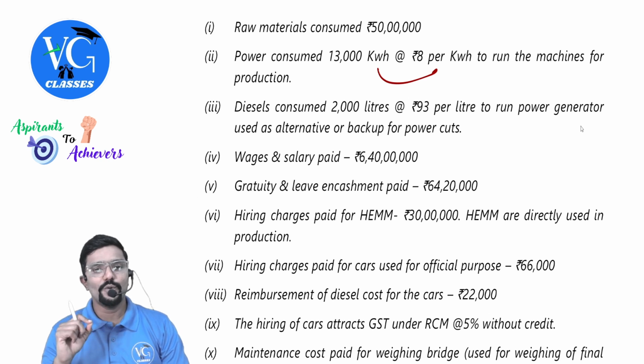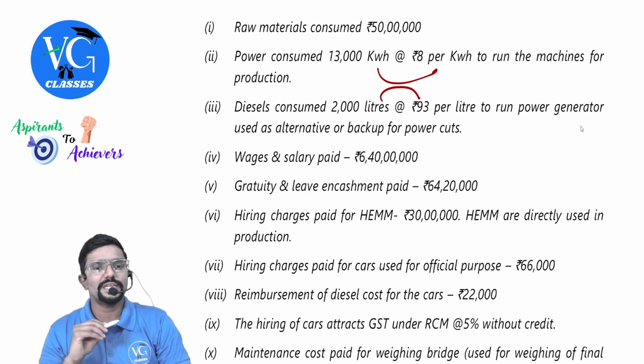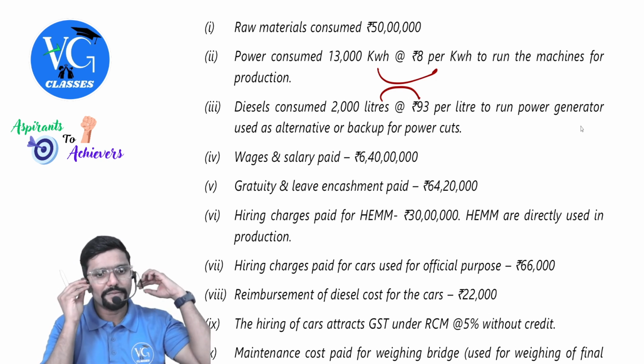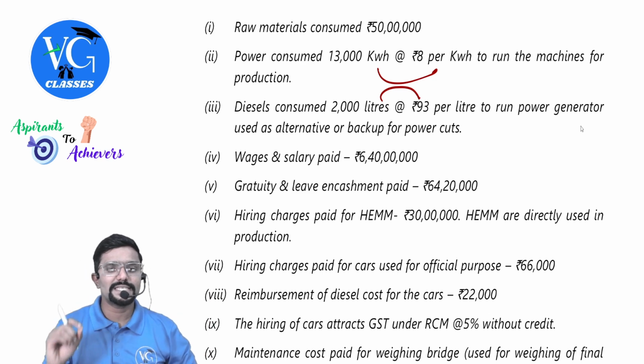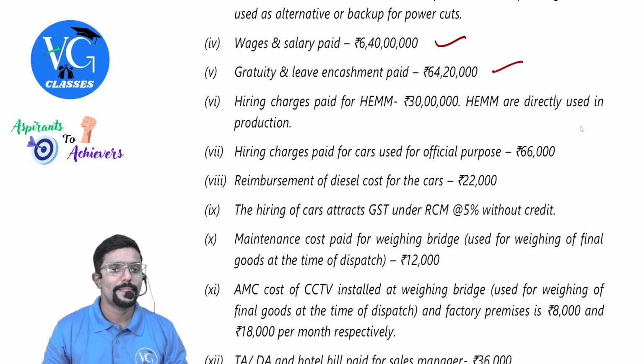Diesel consumed 2000 liters at 95 rupees per liter, used to run the power generator as an alternative or backup for power cuts. Wages and salaries paid 6 crore 40 lakh. Gratuity and leave encashment paid 64 lakh 20,000. Both paid to workers only.